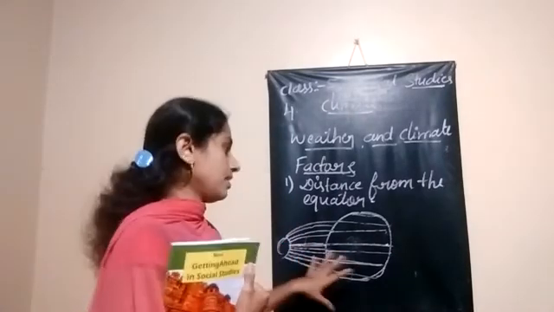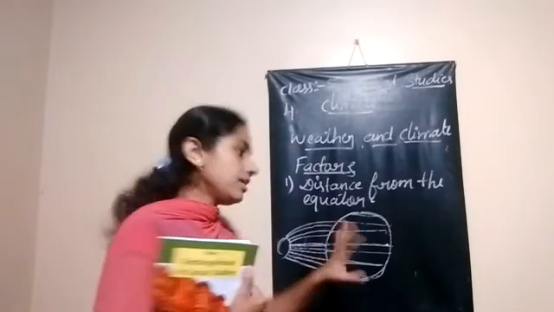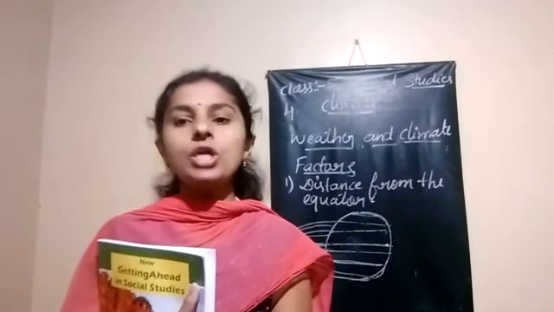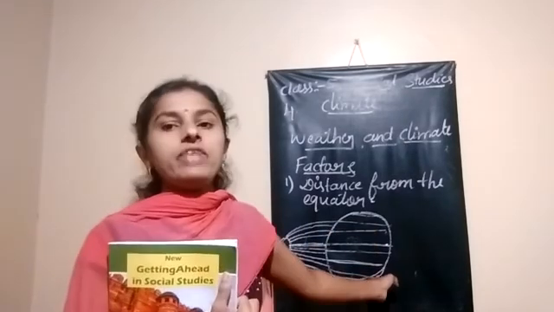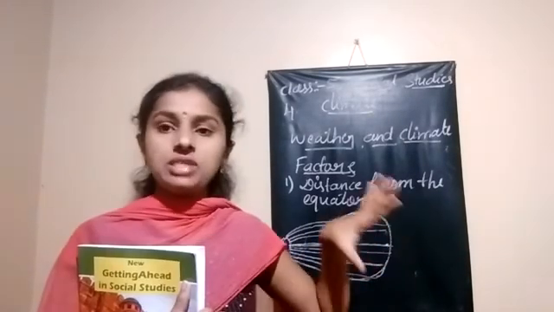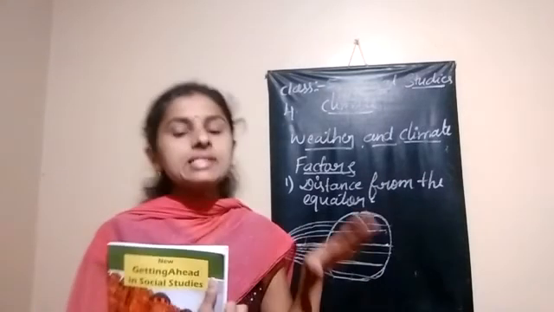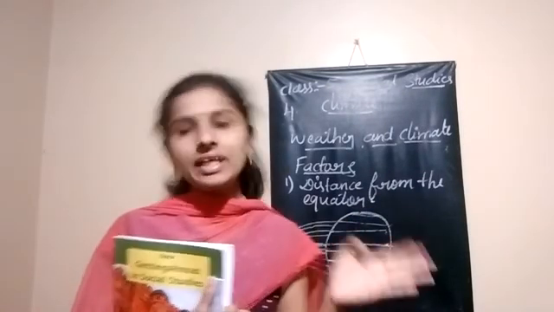Understood? Because direct sun rays fall on the equator region, those regions face too much heat. When we come far from the equator, the heat of that region starts to decrease because of the slanting sun rays.